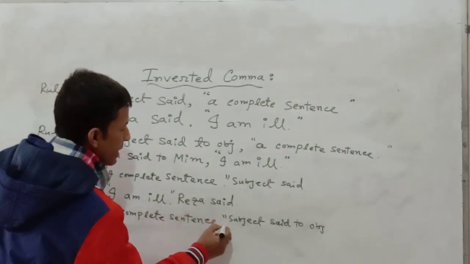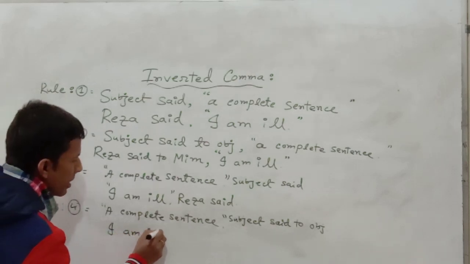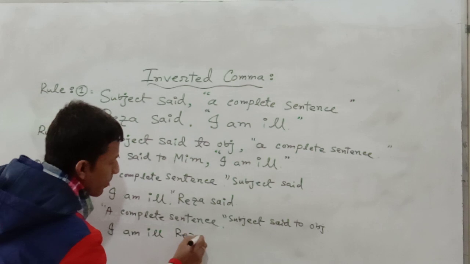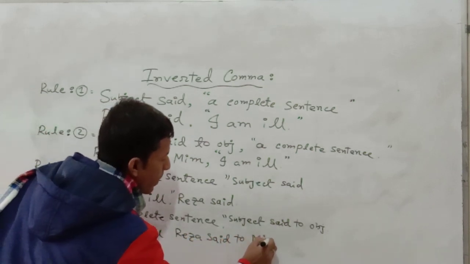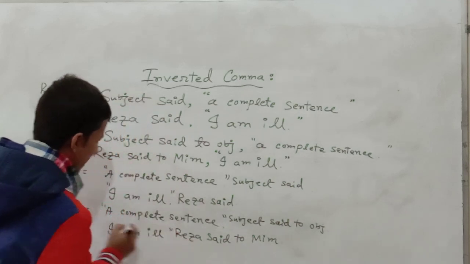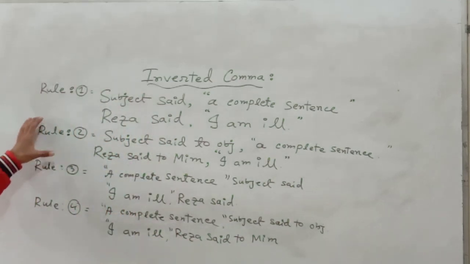I am ill, Reja said to Mim. All these are rules and structures of inverted commas.